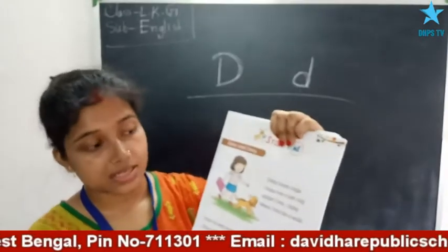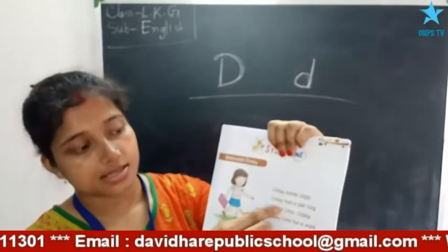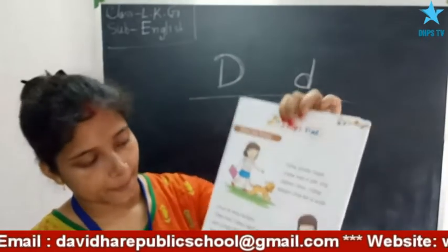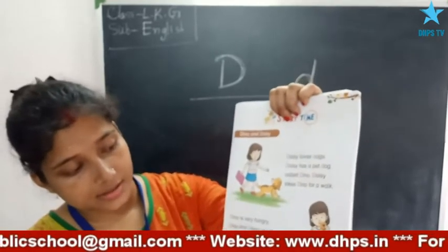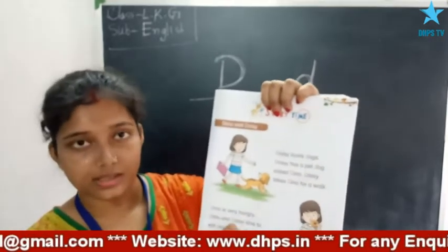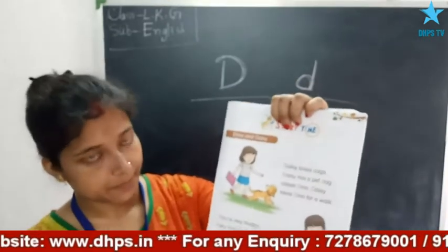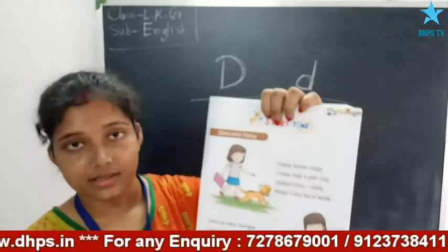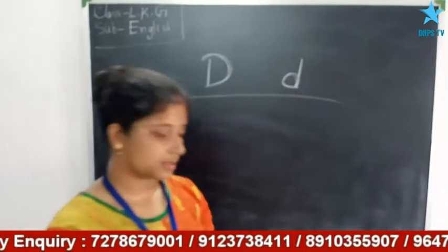Always a name starts with a capital letter. That's why this starts with capital D. Next, here also Dino and Daisy start with capital D, and donuts is not a name, so donuts starts with small letter d. Now turn the page, number 14.